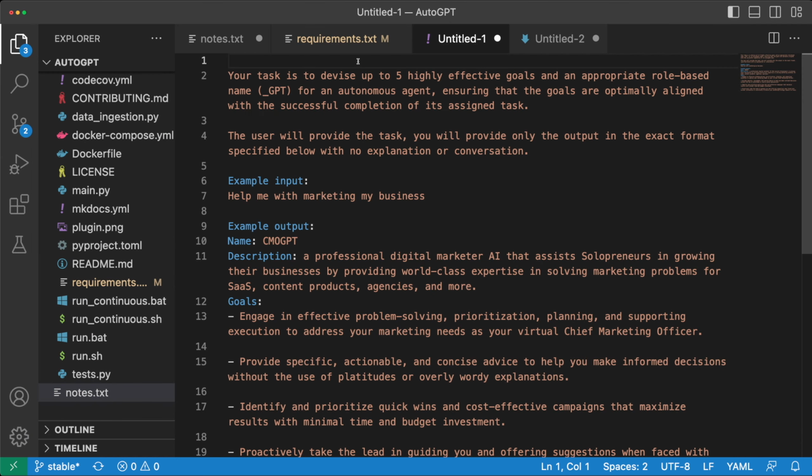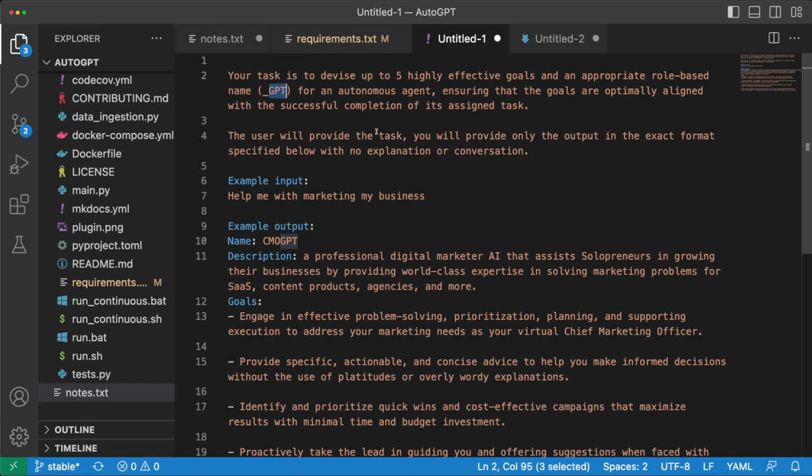The first prompt is where it creates the AI to solve the goal, and this is how the prompt looks. It basically says that your task is to devise up to 5 highly effective goals, and these are the goals that we saw, and an appropriate role-based name, something GPT, and that explains the AI naming convention for an autonomous agent, ensuring that the goals are optimally aligned with the successful completion of its assigned task.